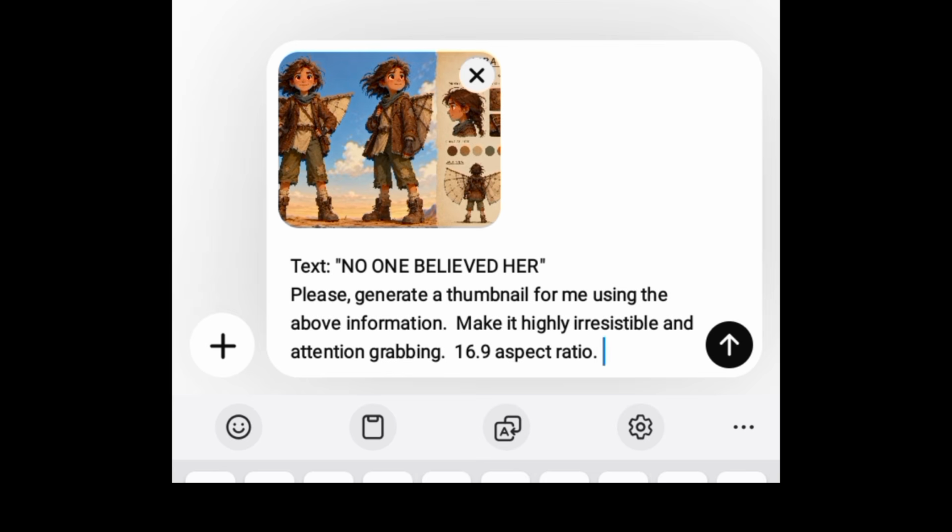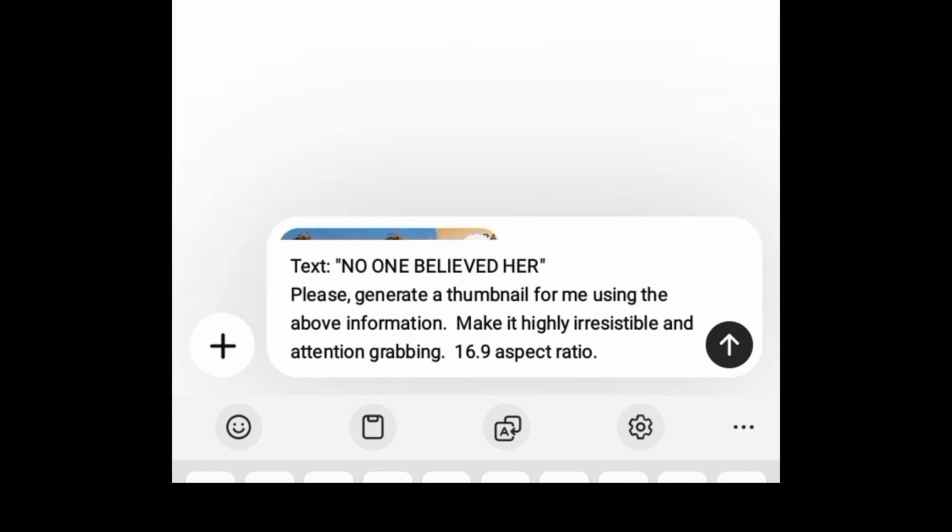The reason I'm saying 16:9 aspect ratio is so that it will not give me a thumbnail that is different from the YouTube thumbnail size, which is 16:9, or maybe it can generate 9:16. So it is notable you always do this. At this point, I'm going to click on this arrow facing upward to send. So I don't know how the thumbnail is going to look, if it's going to be worth it or not, if it's going to be eye-catchy, but let's wait to see together.